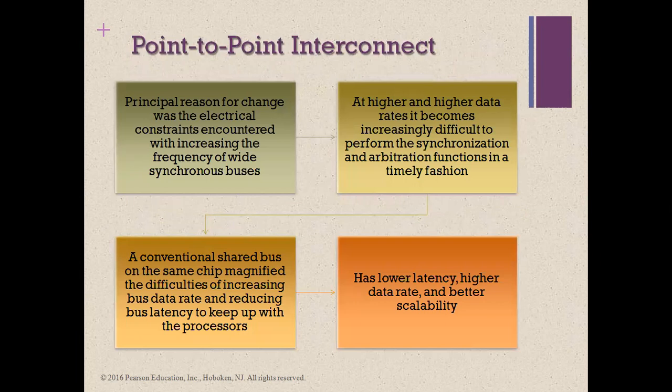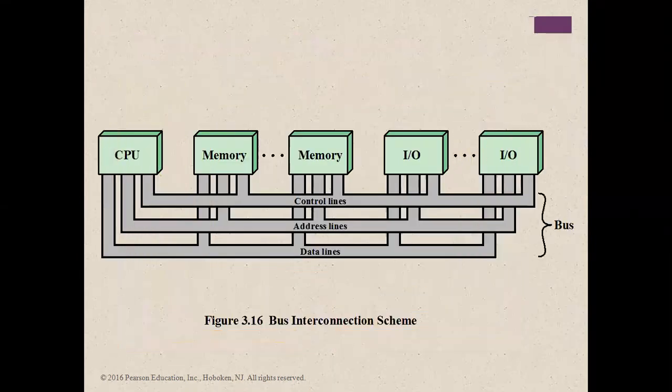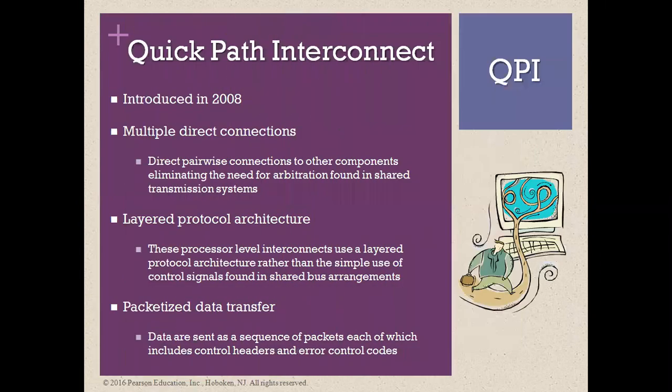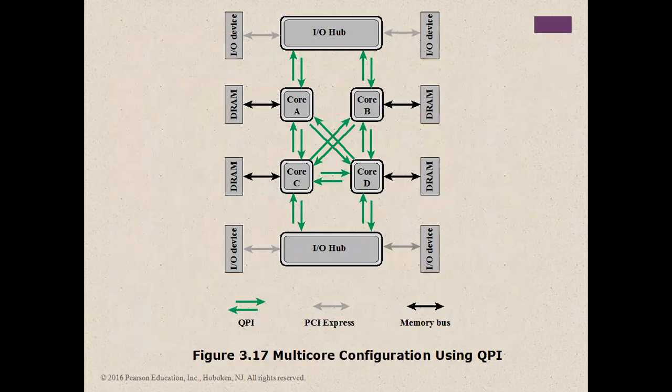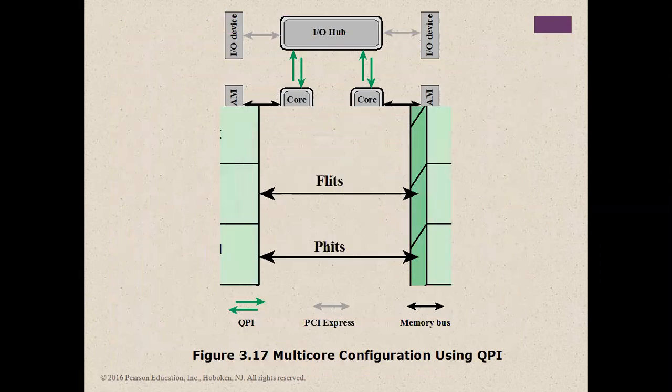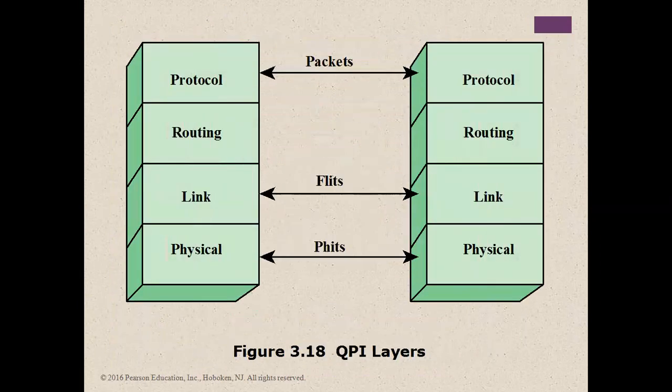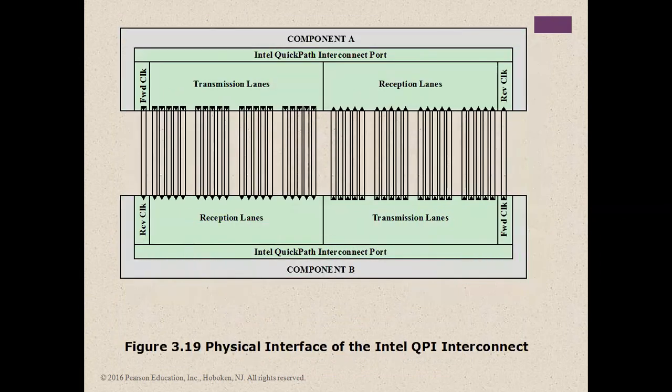So first we discussed the bus for interconnection inside the microprocessor. Now we are coming to the point-to-point interconnect. In the point-to-point interconnect, how the system bus, our Ethernet port and other IO devices will be connected together. For that purpose, we are using QPI. It was introduced by Intel in 2008.